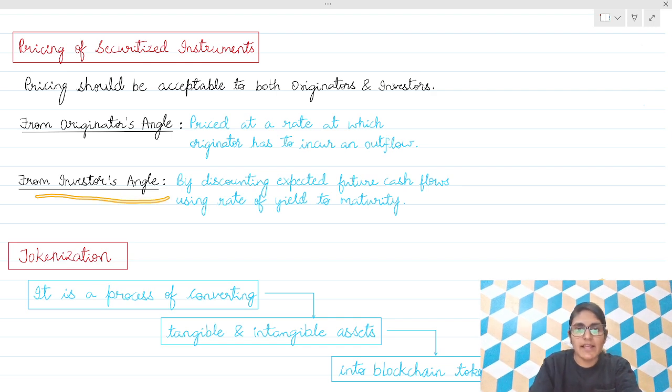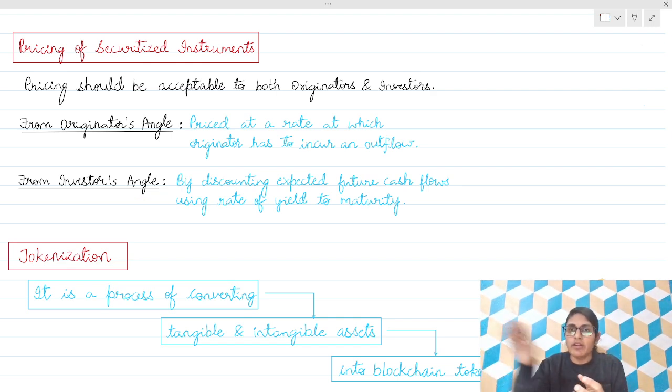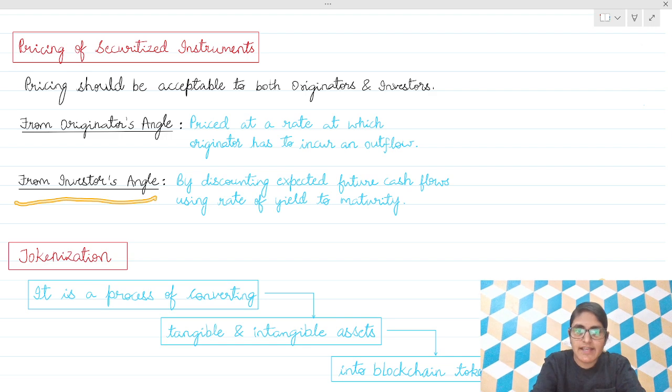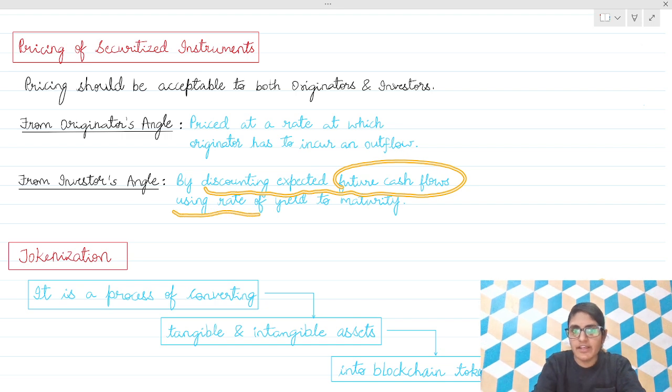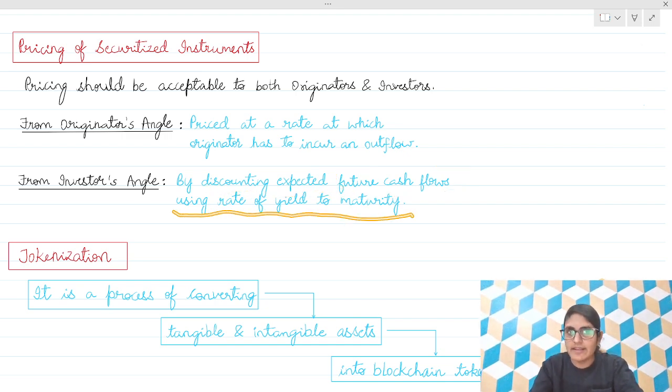From the investors' angle, the expected future cash flows they receive are discounted using the rate of yield to maturity, YTM, and the securitized instruments should be priced accordingly.